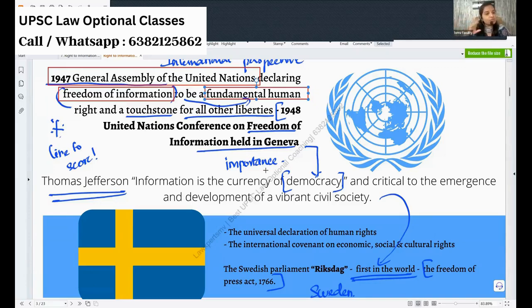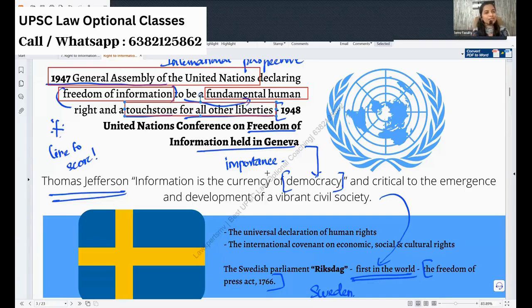And it also said that it is a touchstone for all other liberties. You have a lot of freedoms under Article 19: freedom to trade, to do business, to settle down in any place in India, to form associations, and even the right to life. For anybody to realize that he has a right to life and protect it, he must have the information that he has certain rights, right?